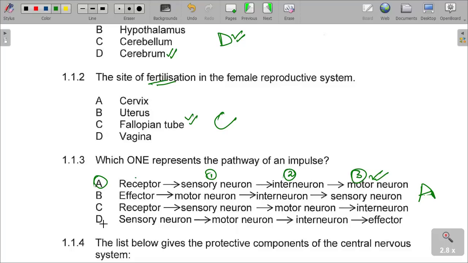However, answer D is wrong, because we have got the interneuron in the third position. We have got a receptor, sensory neuron, motor neuron, and then interneuron. Interneuron can never be the last. The interneuron is the connector neuron, and the motor neuron is the last neuron in the neuron pathway or network. So the answer is receptor, sensory, inter, and motor neuron.